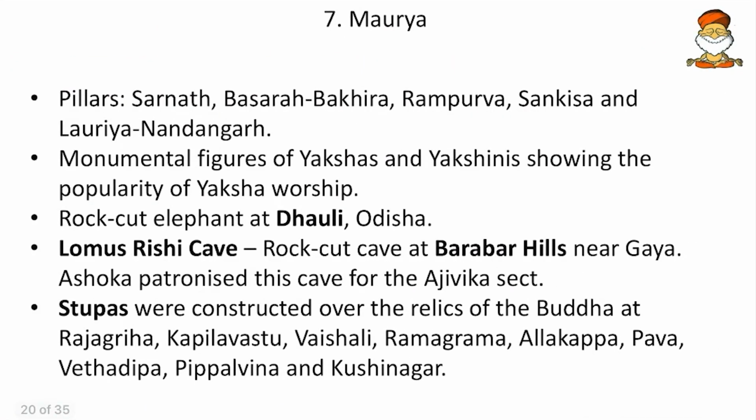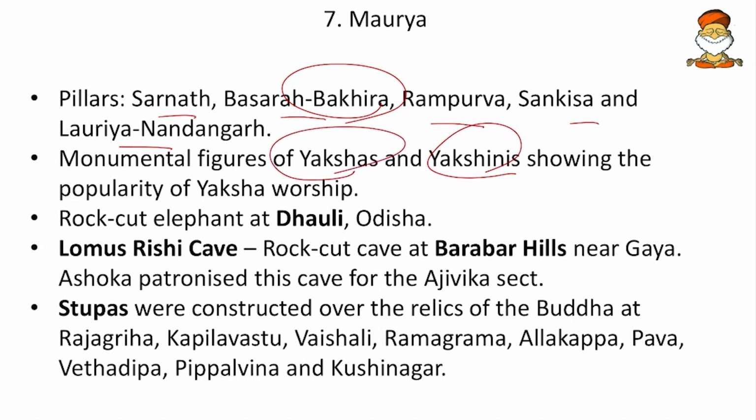Then the pillars. Ashoka has important pillars in Sarnath, then Basarh, Bakhira, and we had that Bakhira lake, so compare with that. And then Rampurva, then Sankisa, Lauriya Nandangarh. Here all the pillars are there. Then the monumental figures of Yakshas and Yakshinis were erected. That shows the popularity of the worship of Yakshas during those times. Then the rock-cut elephant at Dhauli. We remember Odisha for Gajapati rulers and Dhauli. There the importance of the elephant is depicted in both cases.